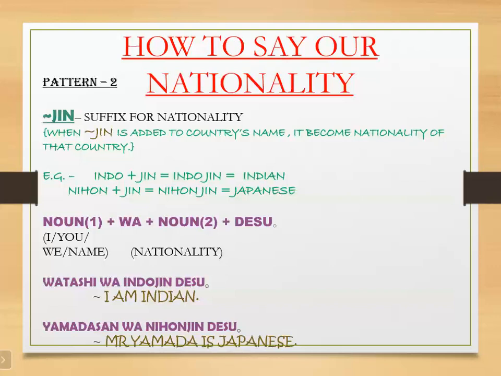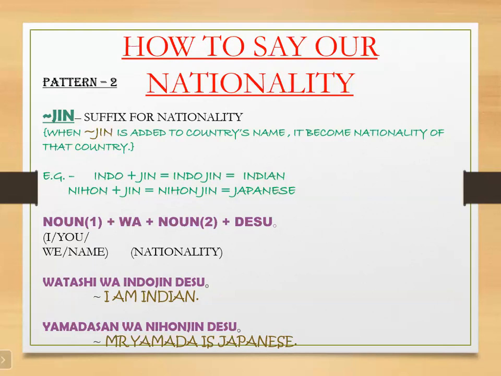Now we have one more suffix that is known as jin. Jin is the suffix for nationality. When jin is added to a country's name, it becomes the nationality of that country. Like in the example, India is Indo. Indo plus jin will be Indojin. So if it is Indo, it is India, and if it is Indojin, it is Indian.